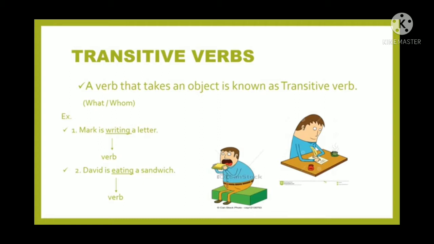David is eating a sandwich. What is he eating? He is eating a sandwich. So sandwich is the object because it is giving you the answer of what, and the verb, which is eating here, is transitive. It needs an object to complete its meaning and it cannot stand alone to give a complete sense. So such kinds of verbs are called transitive verbs.